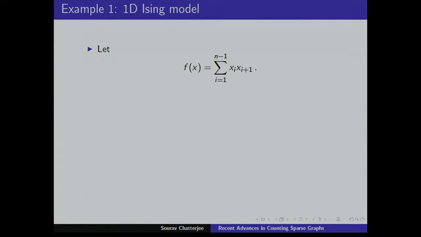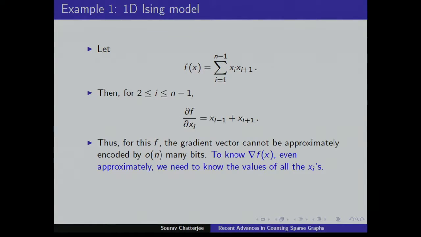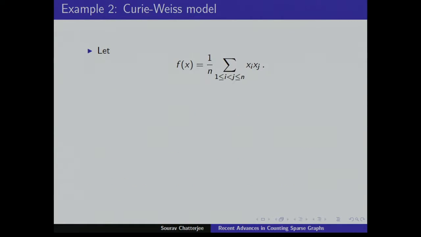For instance, this is the Hamiltonian of the one-dimensional Ising model. Here the condition is not valid. If you take the gradient, del f del xi, it's x_{i-1} plus x_{i+1}. So if you want to encode the value of the gradient vector, you have to essentially know all the xi's. If you don't know all the xi's, you cannot approximately encode it. So that's why the condition doesn't apply to this one. To encode the gradient, even approximately, we need to know almost all the values of the xi's, and the mean field approximation is not valid.